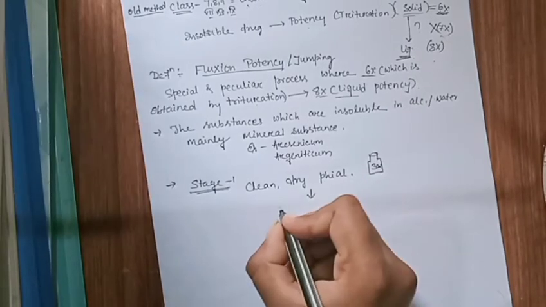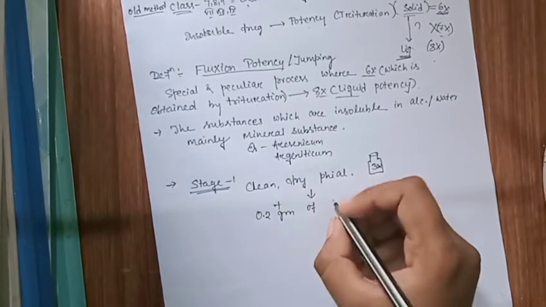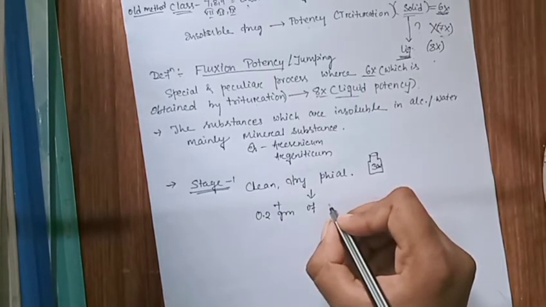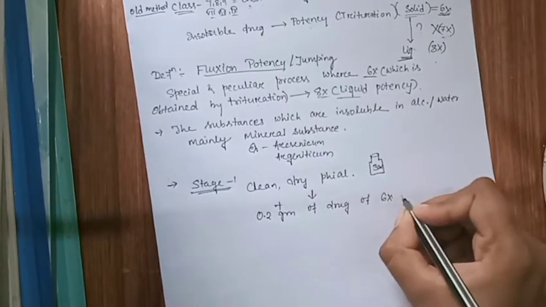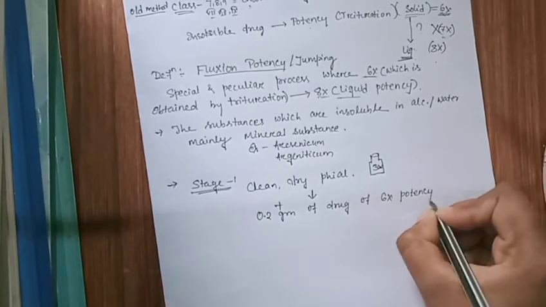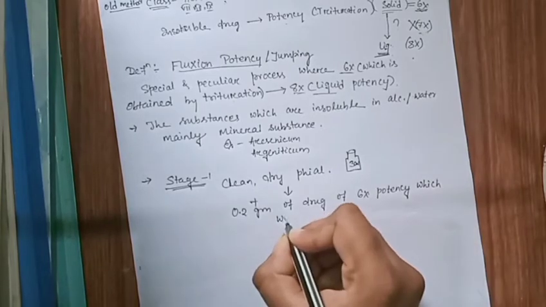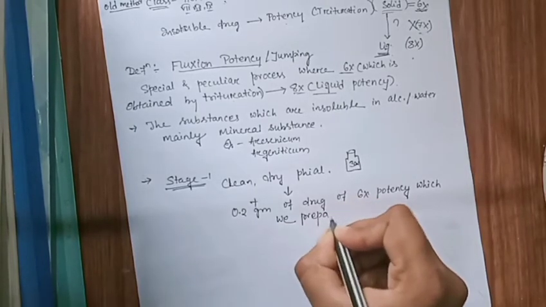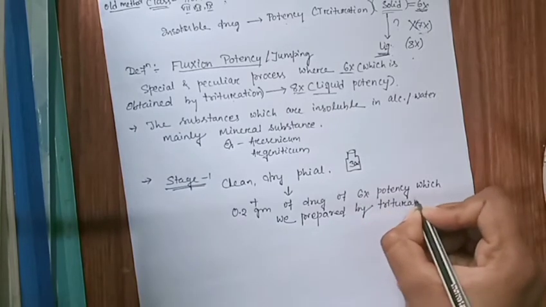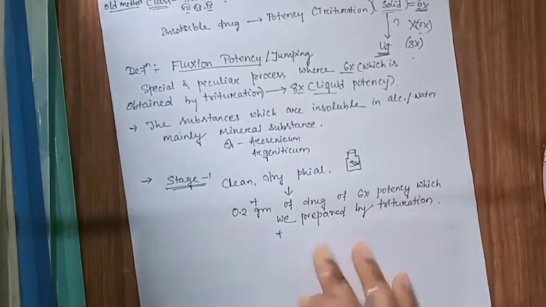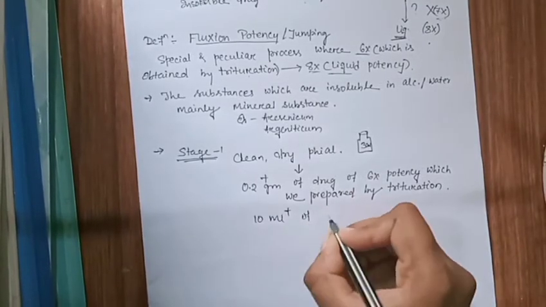Then we add 0.2 gram of the drug of 6x potency, which we prepared by trituration. Then what do we do? To dissolve this drug substance, we add 10 ml of purified water